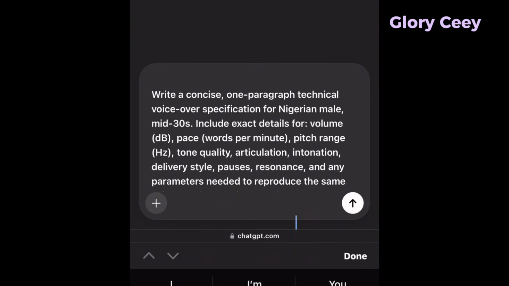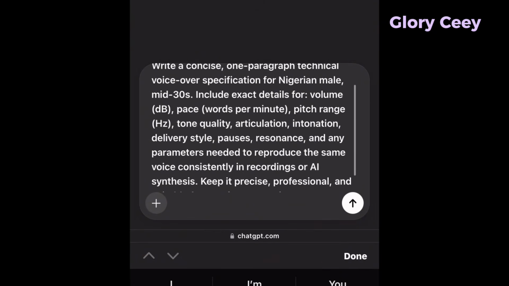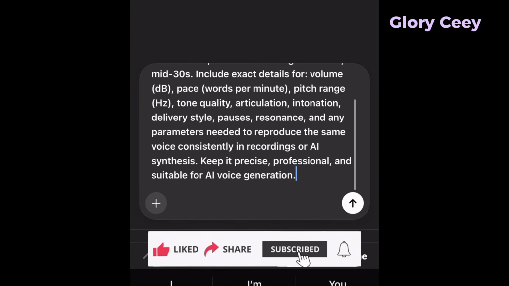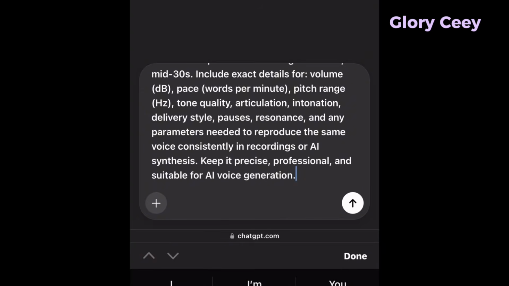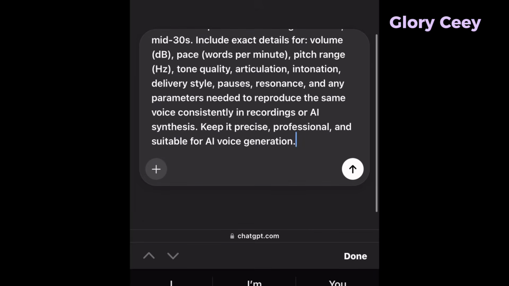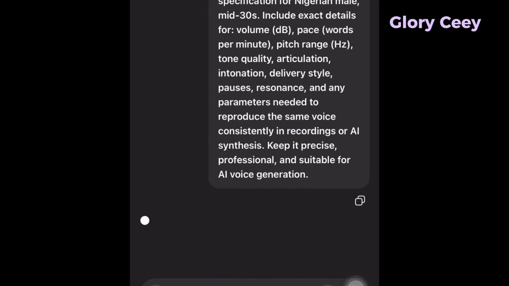Include exact details for volume, pace, pitch range, tone quality. Remember, we are trying to get consistency in the voiceover: articulation, intonation, delivery style, pauses, which is very important so it looks human, so it sounds human, resonance, and parameters needed to reproduce the same voice consistently in recordings or AI synthesis. Keep it precise, professional, and suitable for AI voice generation. Okay, then you just go ahead and send it. Then let ChatGPT generate the one paragraph prompt.